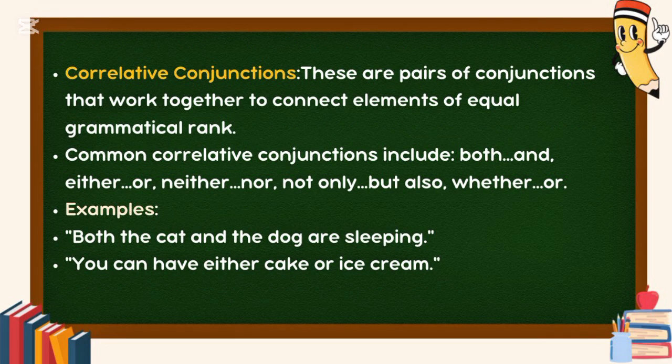Correlative conjunctions. These are pairs of conjunctions that work together to connect elements of equal grammatical rank. Common correlative conjunctions include both, and; either, or; neither, nor; not only, but also; whether, or. Examples: Both the cat and the dog are sleeping. You can have either cake or ice cream.